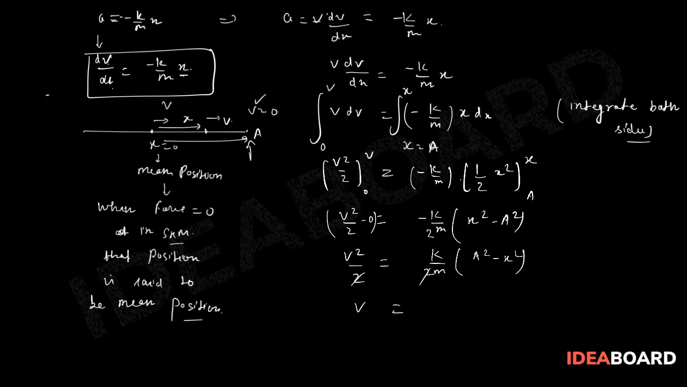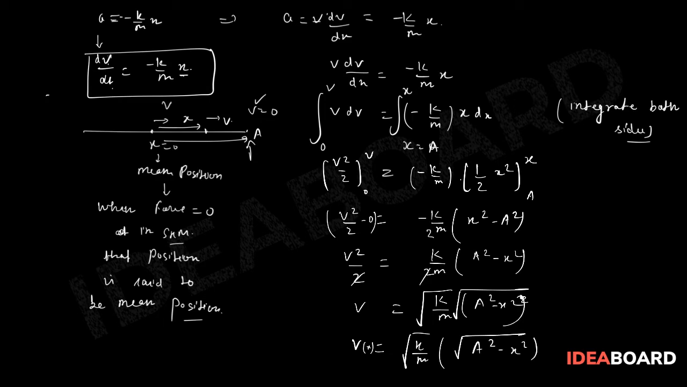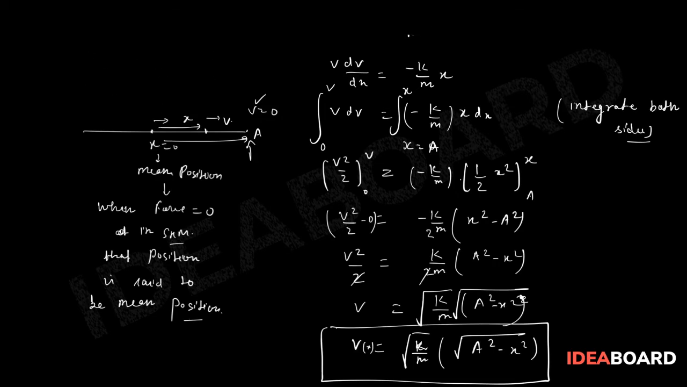So we achieve v as a function of x, under root of k by m, a square minus x square under root. Let us write clearly, v as a function of x is under root k by m under root of a square minus x square. Though it is not important to remember, here I received one function, v(x) as a function of x. Now our task is to find out the value of x, so that we can find out the equation.